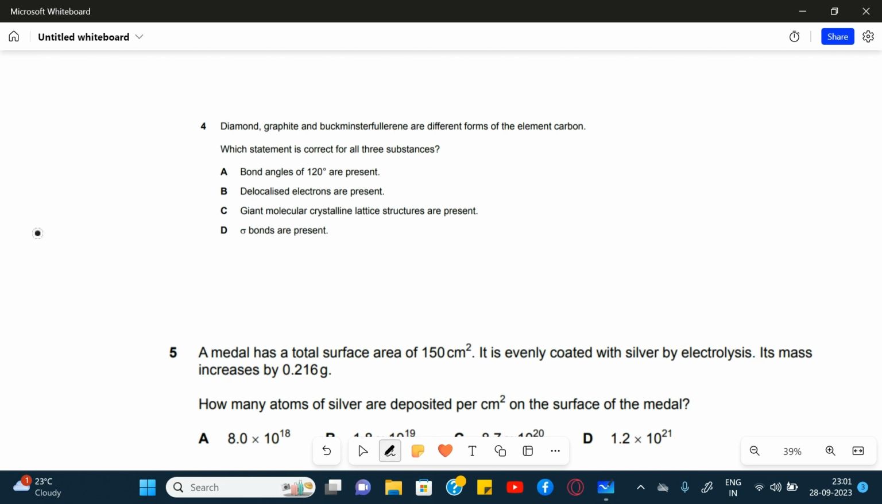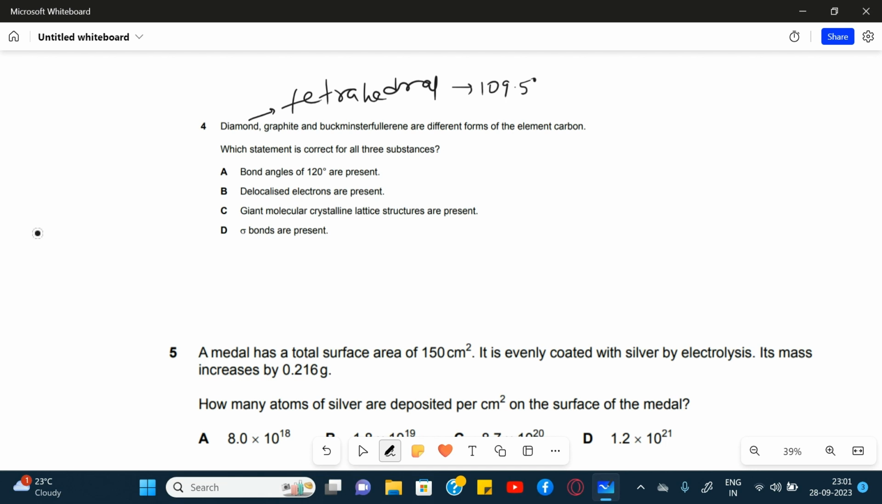Okay, so next question. Diamond, graphite and Buckminster fullerene are different forms of the element carbon. Which statement is correct for all three substances? Option A is bond angles of 120 degrees are present. This is incorrect, because diamond exists in a tetrahedral structure, and the bond angle for this one is 109.5 degrees, so this cannot be correct.